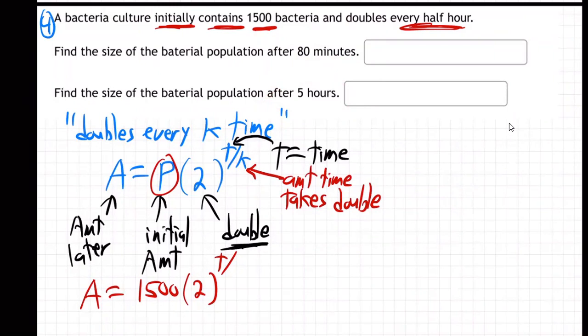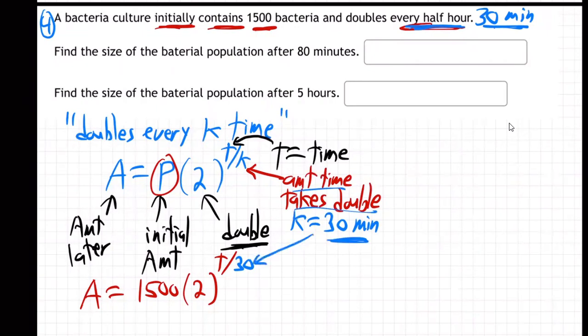I think it'll be easier. But again, I want to be clear. You can do any time unit you want. You can do seconds if you feel like it, or days, or weeks, or years. It doesn't matter, as long as it's consistent throughout the problem. You can't have part of the problem in minutes and the rest of the problem in hours. That'll surely mess you up. Just have it all minutes or all hours or all whatever you want. So I'm going to go all minutes. So a half an hour then is, as you know quite well, 30 minutes, right? Every half an hour, every 30 minutes. So the K equals 30 minutes, because it takes 30 minutes to double.